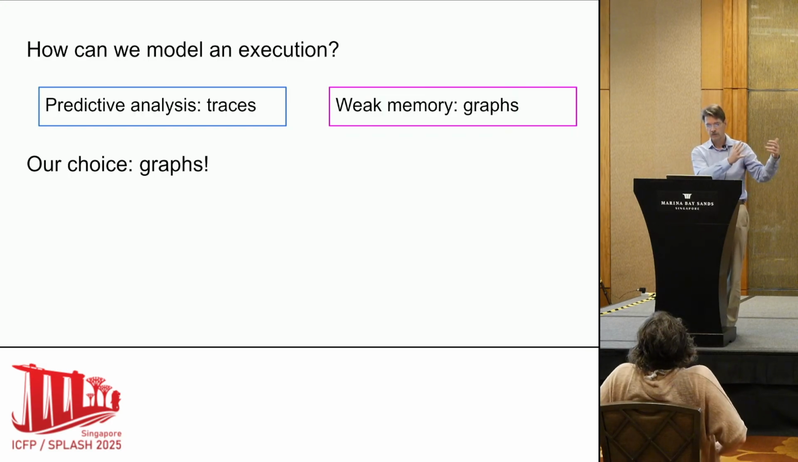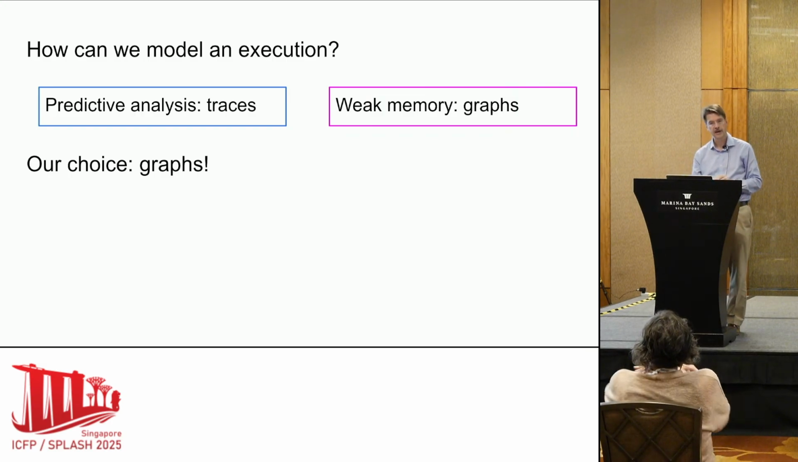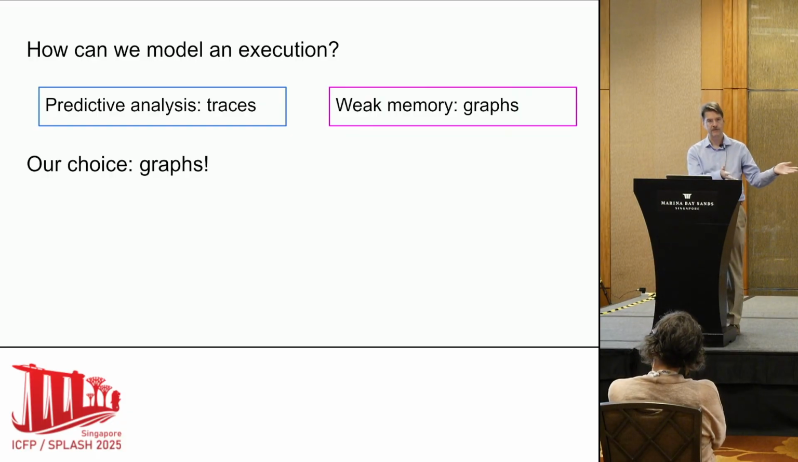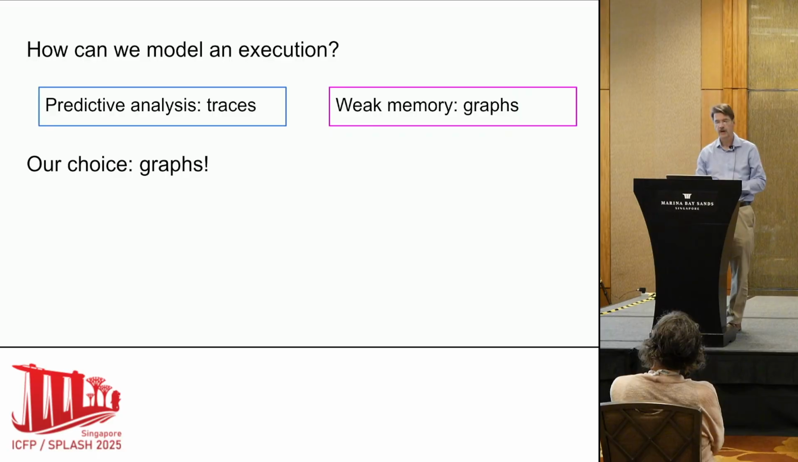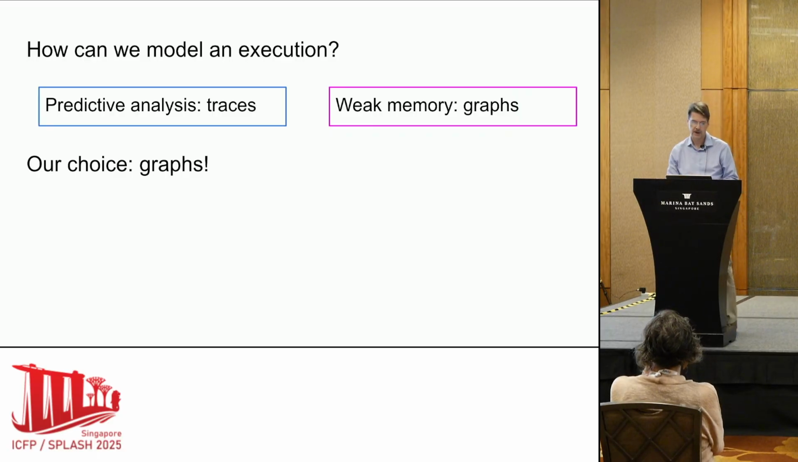on this side, we have the world of predictive analysis, and in that world, they talk about traces, like I have done until now. On the other side, we have the world of weak memory, because we want to get to TSO, and over there, a lot of the work talks about graphs. So we have execution traces and execution graphs, and it's just not the same. What do we do? We looked at that, and we decided to go with graphs.